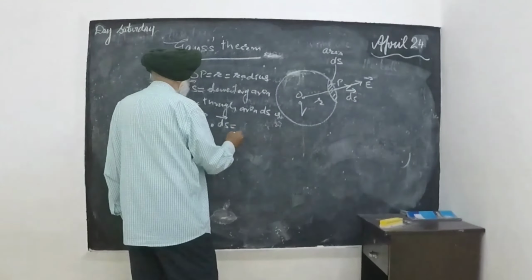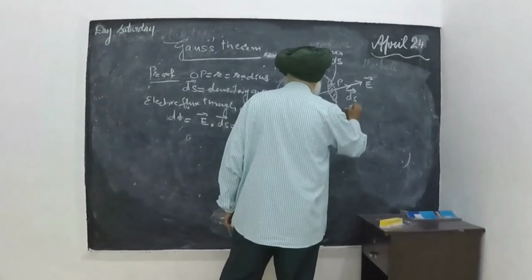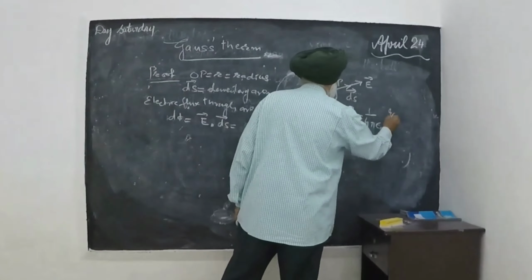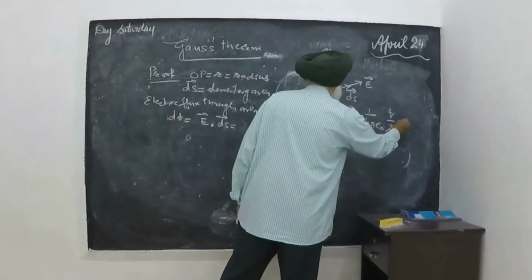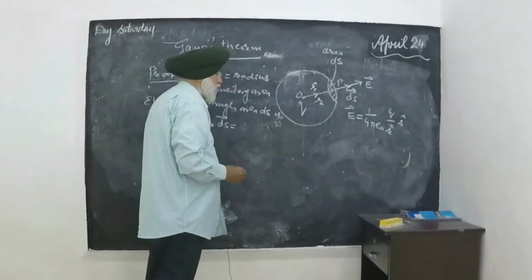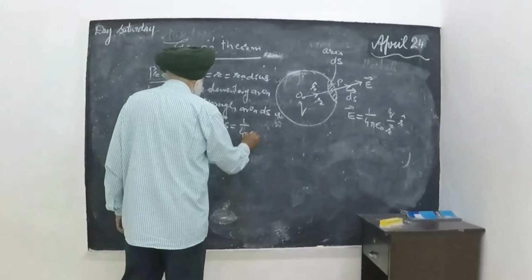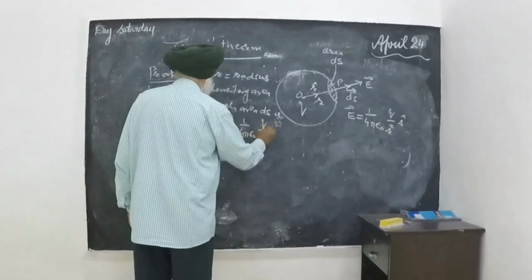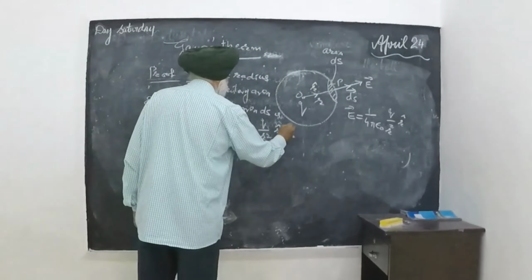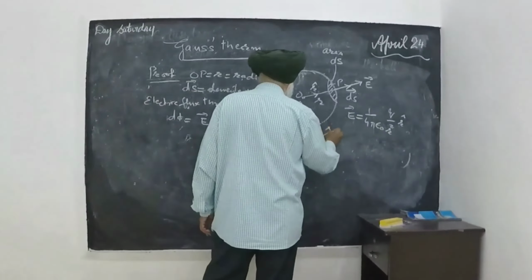the electric field intensity at the point P, which is 1 over 4 pi epsilon naught Q over R square, times unit vector R. The unit vector along the direction of vector OP is given by this. So it is 1 over 4 pi epsilon naught Q over R square, R dot ds. Now I solve R dot ds.